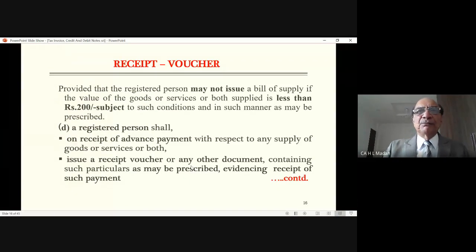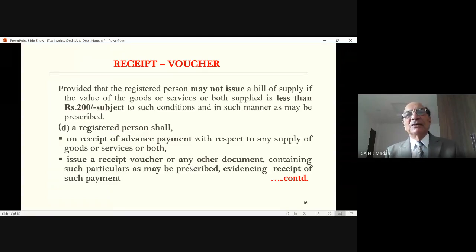By that time you have not rendered the service, so no invoice will be issued. When no invoice is issued, this amount was lying with you in respect of supply of services. So government says you should have issued a receipt voucher on that date, plus your tax liability starts on that date, and on next 20th you have to pay tax on this. So it is like this.